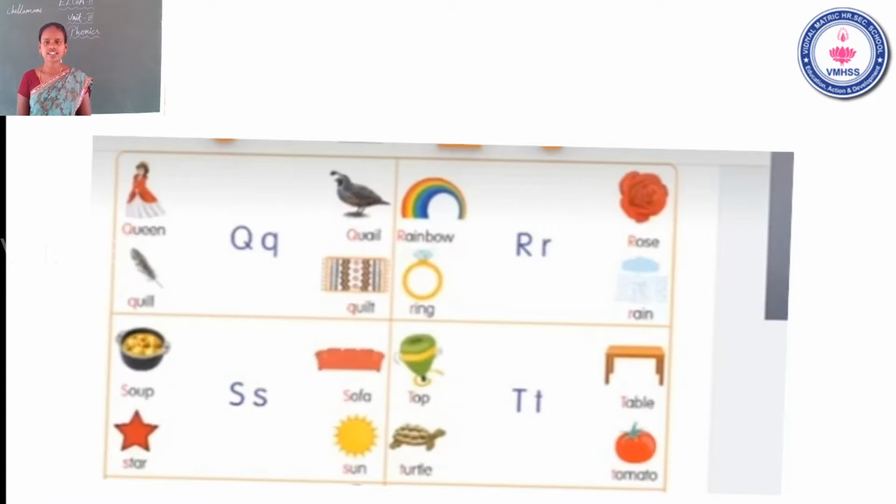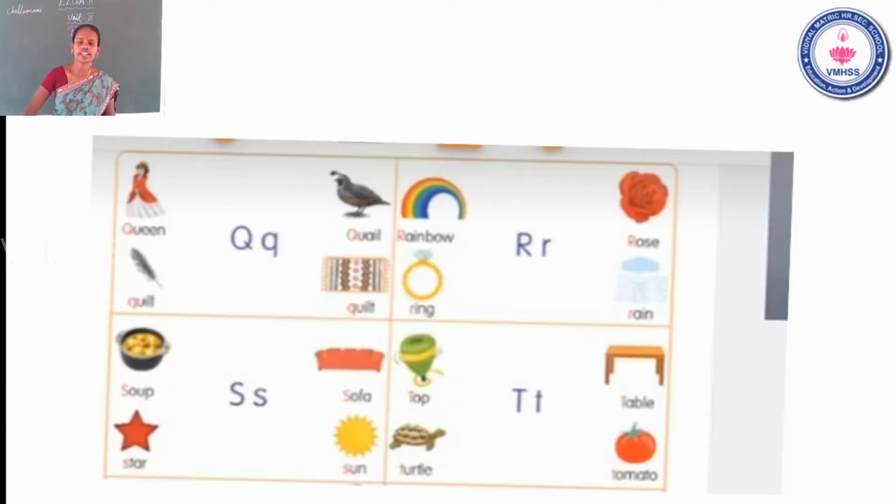What is the next letter? T. The name of the letter T. The sound of the letter T. Chop. Turtle. Table. Tomato. Okay, once again, I will read these words.